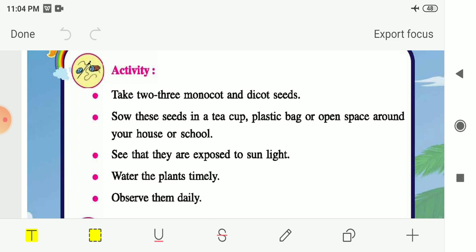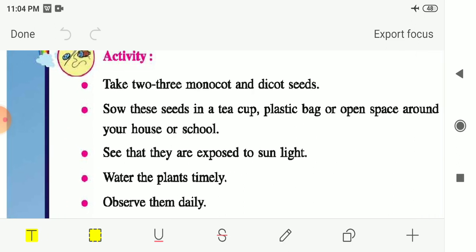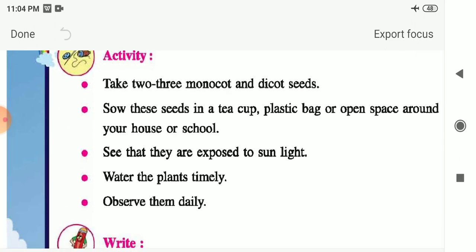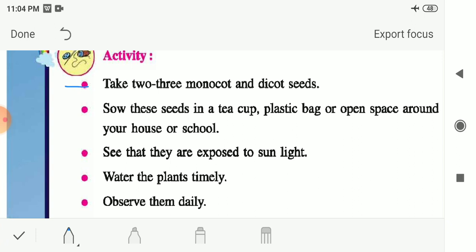So now let me see this activity. You have to perform this activity in your homework. So what you have to do in this activity? For that, you have to take 2 to 3 monocot and dicot seeds. You can take any monocot seeds and dicot seeds which are available at your home.